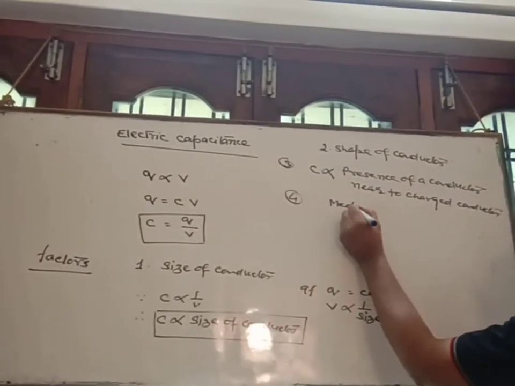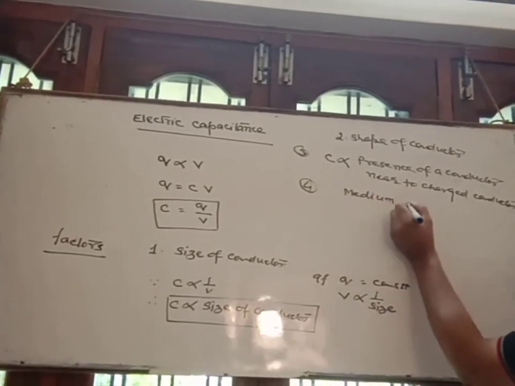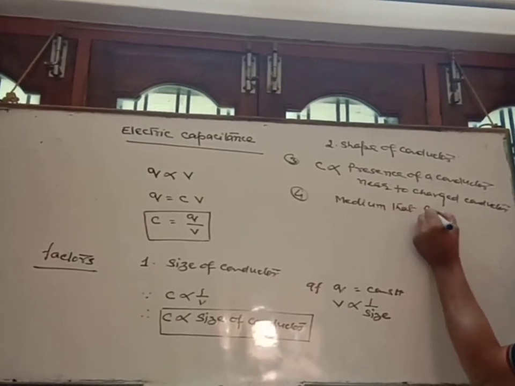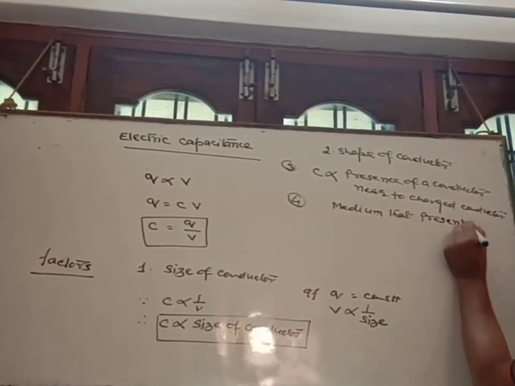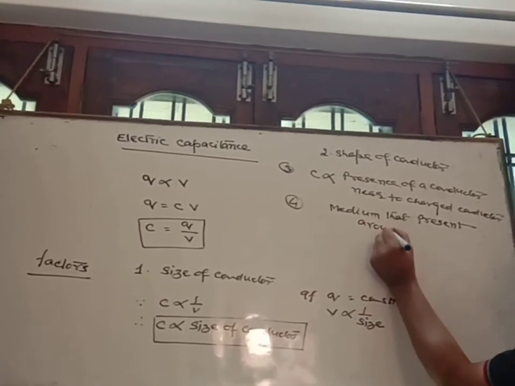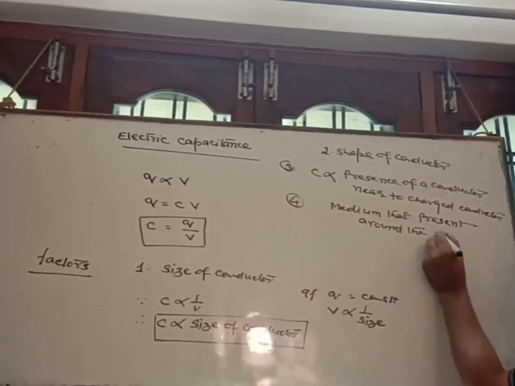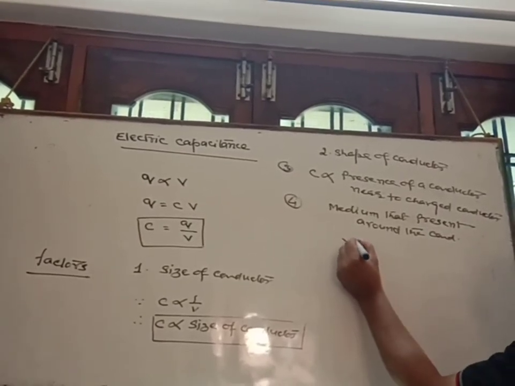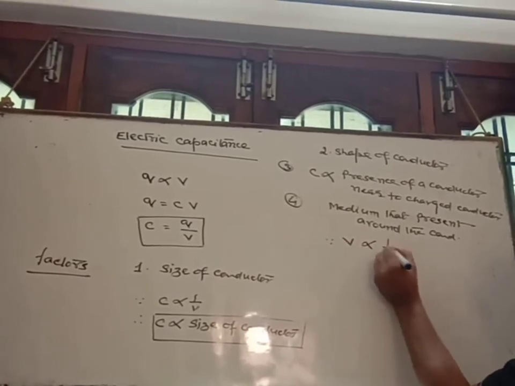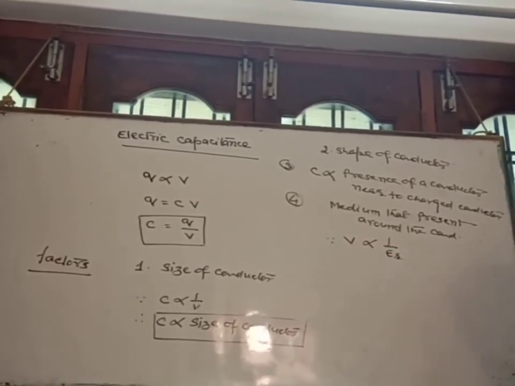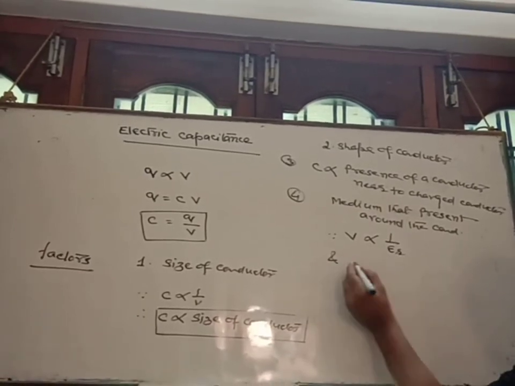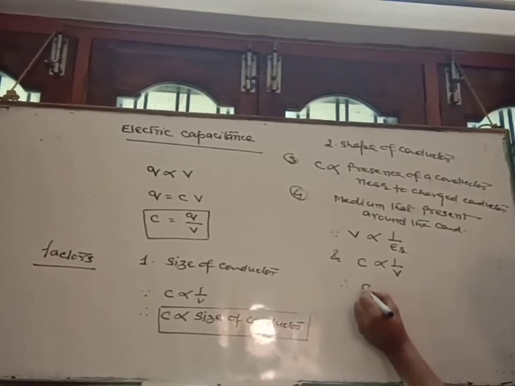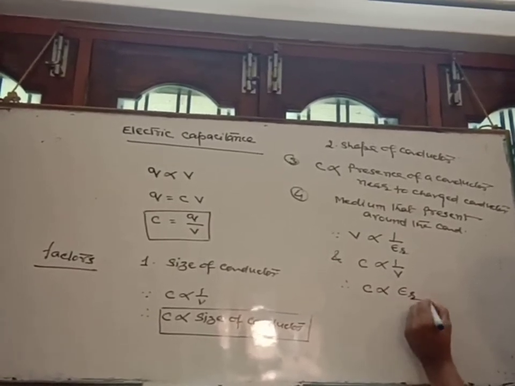And the fourth factor, the medium present around the conductor. As you know, V is inversely proportional to the dielectric constant of the medium, and C is inversely proportional to V. Therefore, C is directly proportional to epsilon r.